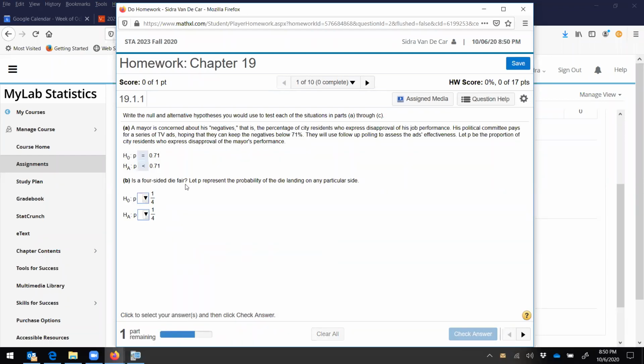Is a four-sided die fair? Let P represent the probability of the die landing on any particular side. Okay, so we're looking to check to see if the die we roll is coming up with equal probability on each side, right? So the proportion on each side should equal 1/4. If it is not fair, it might come up greater than 1/4 or less than 1/4 since it's a four-sided die. I don't know which, so I'm going to go with it does not equal.